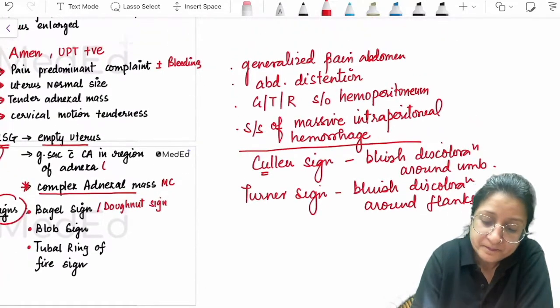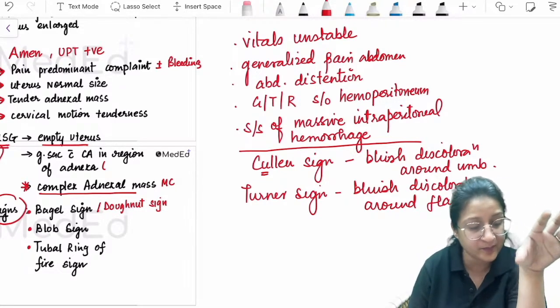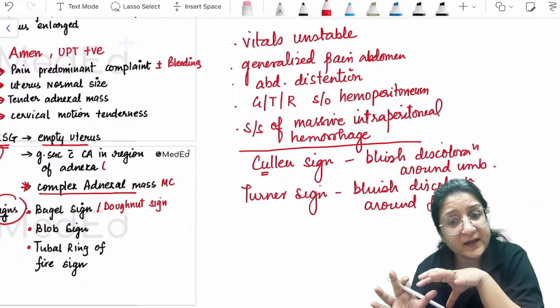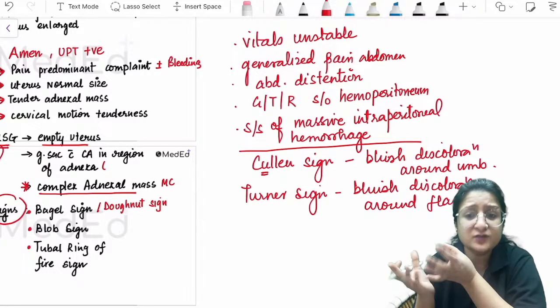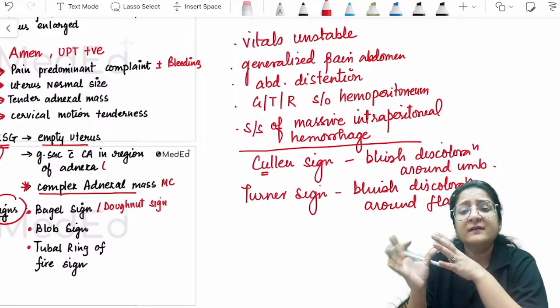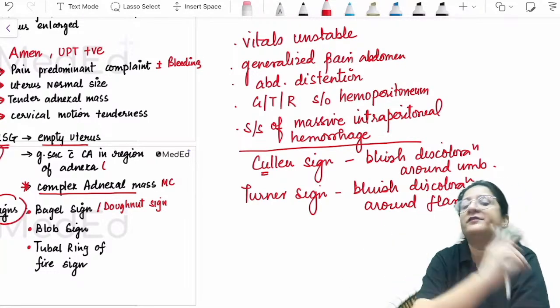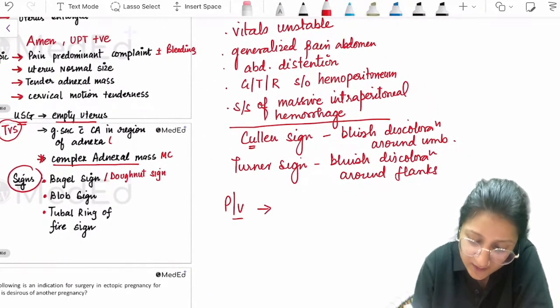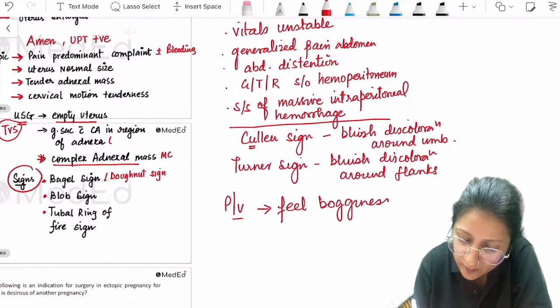Yes, unstable vitals will go more in favor of ruptured ectopic pregnancy. Very good. Hypotension, weak pulse, tachycardia will go more in favor of ruptured ectopic. But vitals will become unstable only if there is massive bleeding. Whether the vitals are stable or unstable will depend upon the amount of blood that has been lost. Unstable vitals go more in favor of a diagnosis of ruptured ectopic. On per-vaginal examination, we will just be able to feel some bogginess through the fornices.